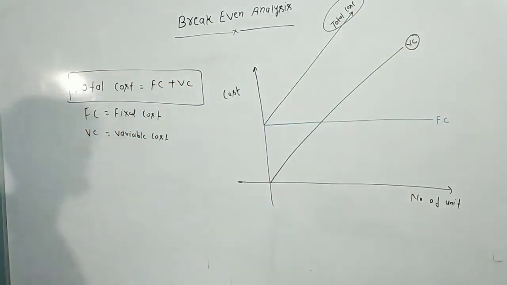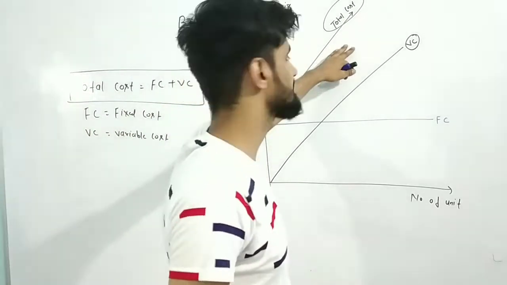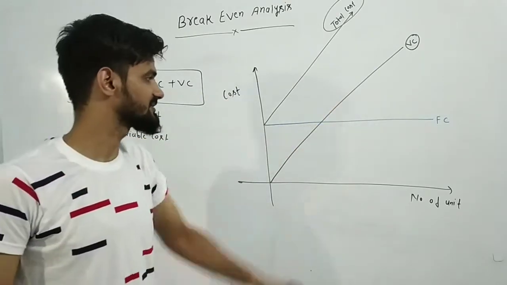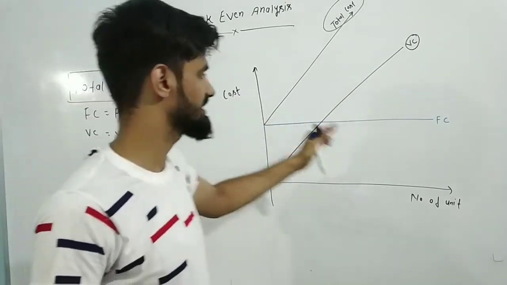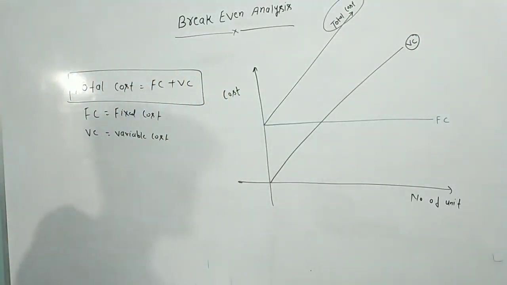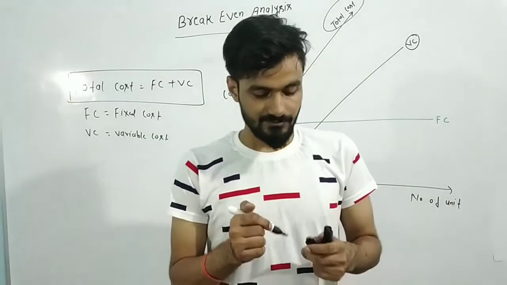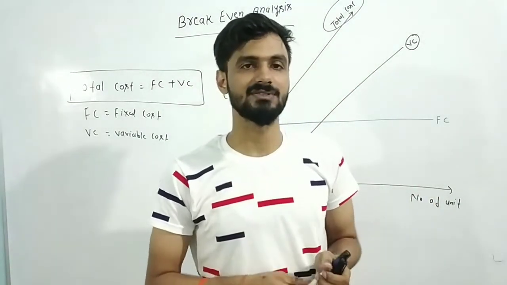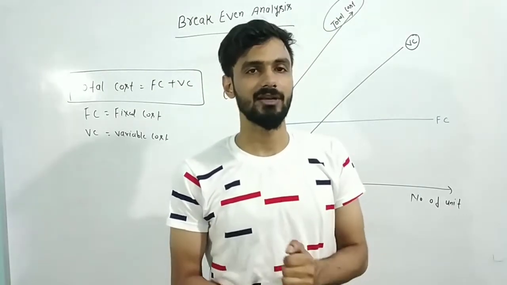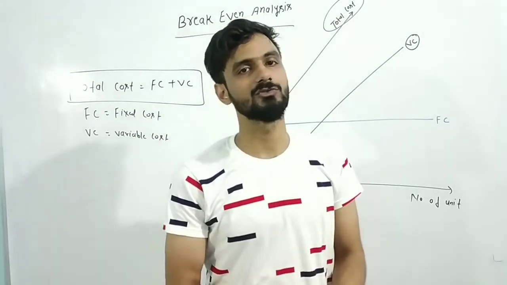I think this is very clear to all of you. It's not a very difficult thing, it's not abstruse; it's very easy and you can understand these things easily. That is the total cost, that is the variable cost, and that is the fixed cost, if you draw the graph of cost versus number of units. Second thing: at the break-even point we have to analyze the number of units of that particular product which is going to be produced. At that point the total cost will be equal to the total selling price.